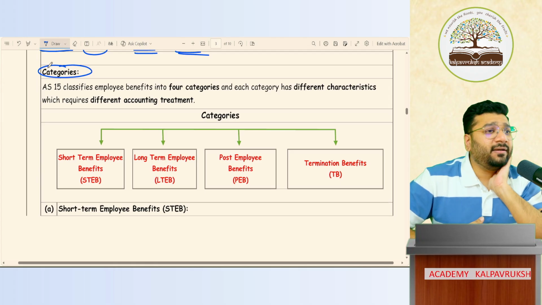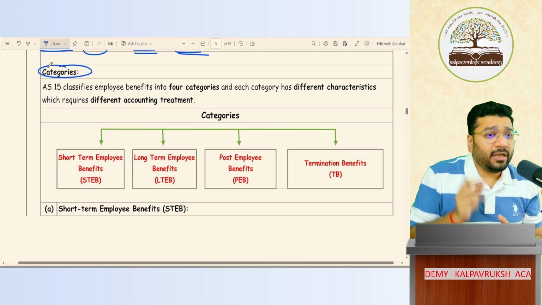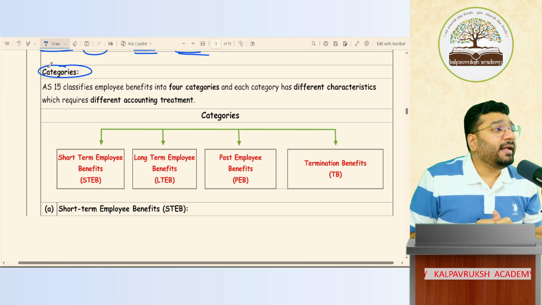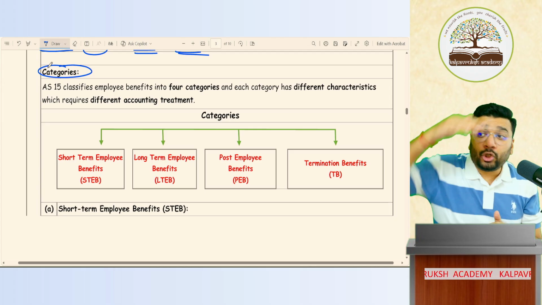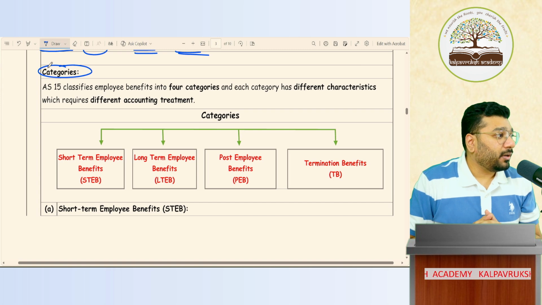He's asking, so the gym facility is there, should I give it to only a particular employee or to all the employees? It depends on the HR policy. In some organizations, this gym facility is only given to top management. Got it, not got it?